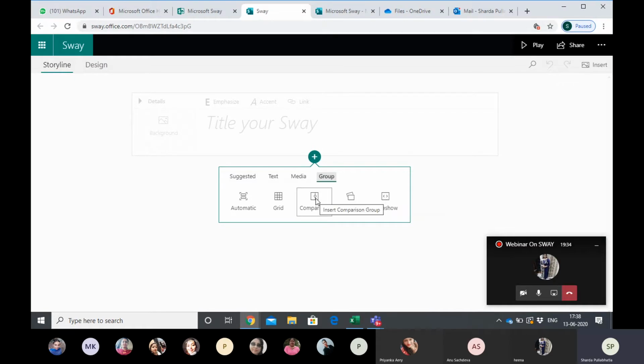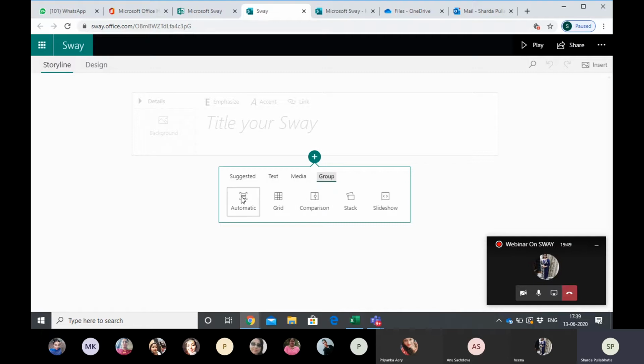Comparison means one will be bigger, one will be smaller. Suppose you have done an activity in your class, something like your edu days that we had, and you want to show a few pictures in a highlighted mode and a few in a little less highlighted one. So you can use this comparison type of card.